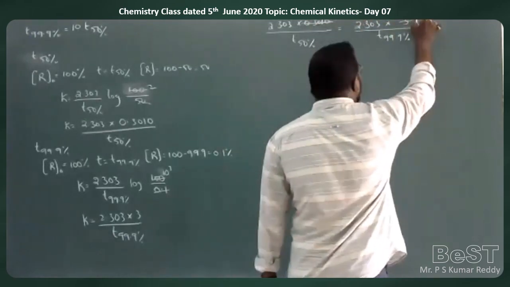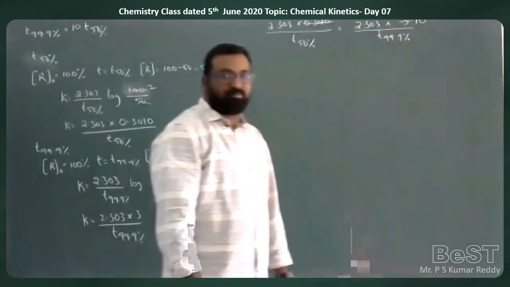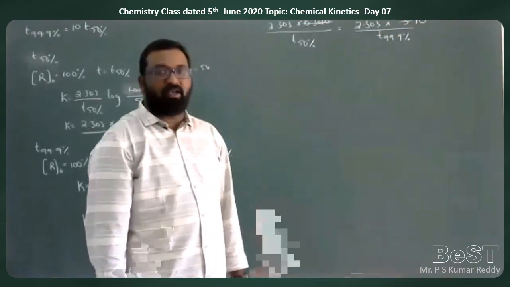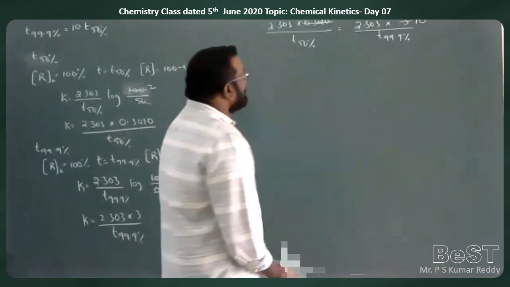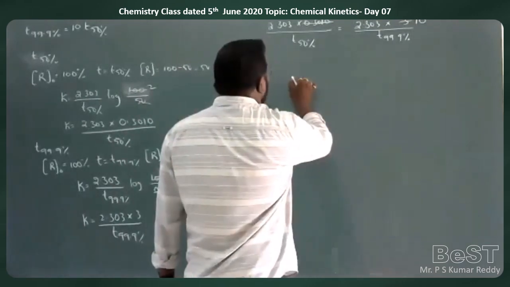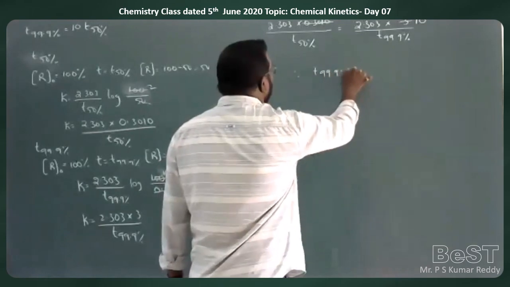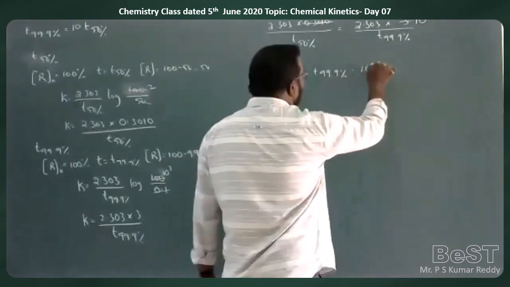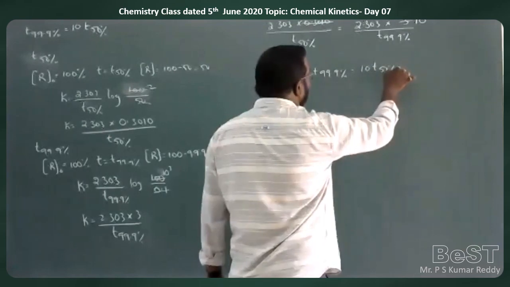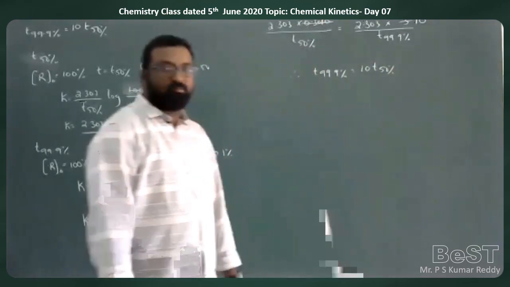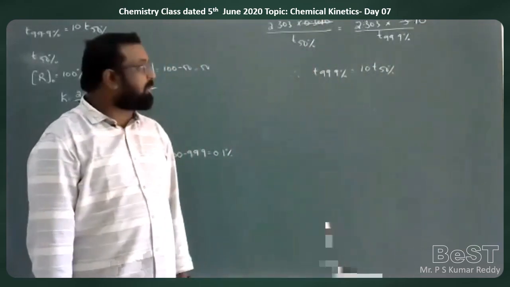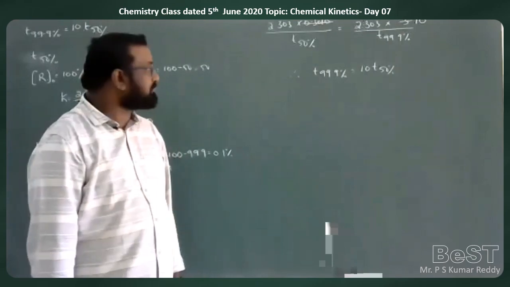This is approximately 10 times; you'll be getting 9.8, something like that. So therefore, T 99.9% is equal to 10 T 50%. This is one homework problem I had given. You can check with your answer.